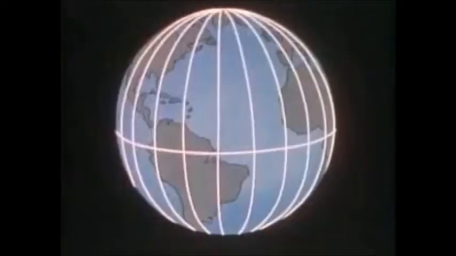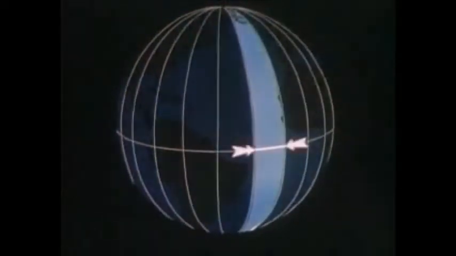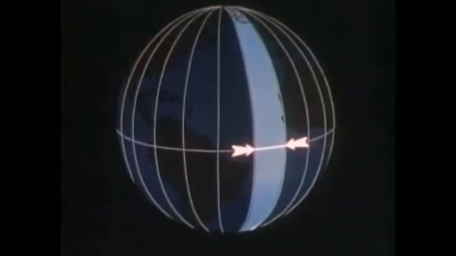Now, measuring degrees can be very different from measuring miles or kilometers. Meridians are farthest apart at the equator, but they join at the poles. We've drawn the meridians 15 degrees apart. At the equator, each one of these 15 degrees covers about 70 miles, or about 115 kilometers.